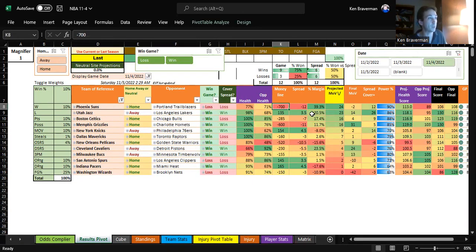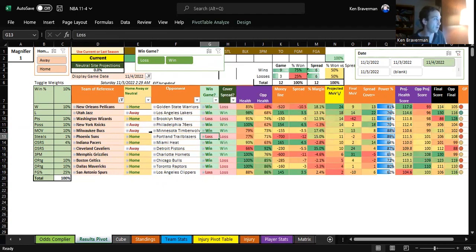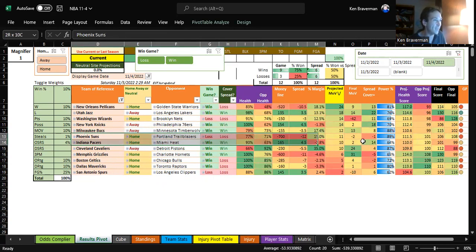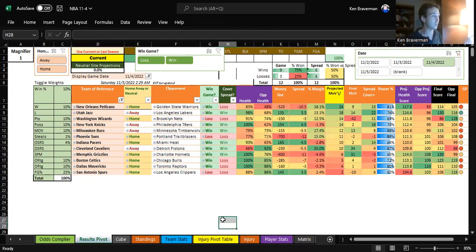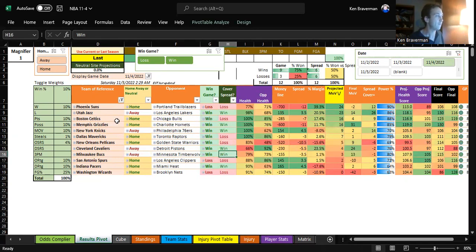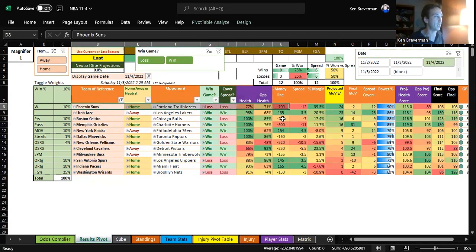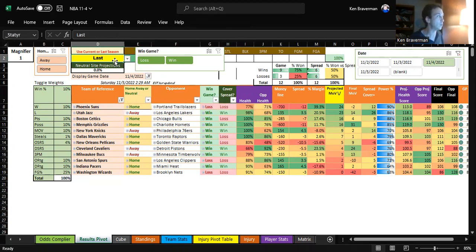I don't know what happened with Phoenix, but they were minus 700, so everybody got that wrong. But in the current version, it moved Phoenix all the way down to here by projected score. How about that? This is such a great look. We are going with projected. I'm not even going to post last year, because if you look at what we got wrong with the last year stats, Phoenix was on top and the oddsmakers say that. I don't like a look where we're exactly in line with the oddsmakers and the game loses, right? I hate that. So I always want to look at current.